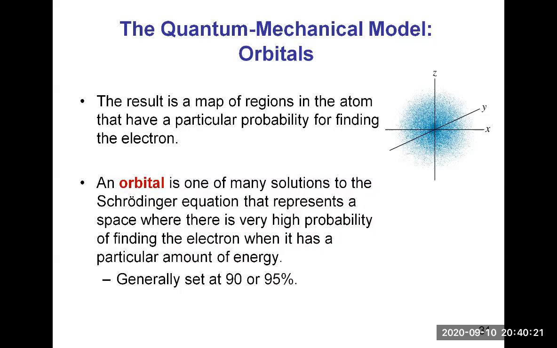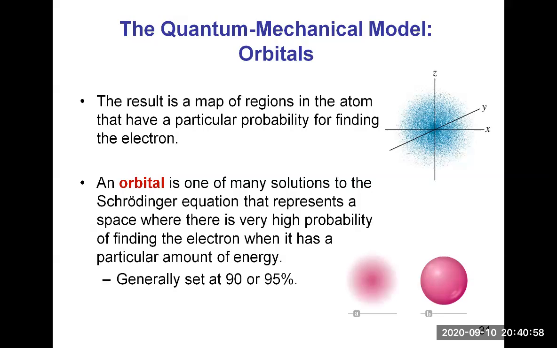So an orbital is one of the many solutions to the Schrödinger equation that represents a space where there is a very high probability of finding the electron when it has a particular amount of energy. The electrons we see as blue dots always have the same amount of energy, and with time, you can see that it moves around. To get the orbital, you set the probability of finding the electron at 90 or 95%, and you get an envelope.